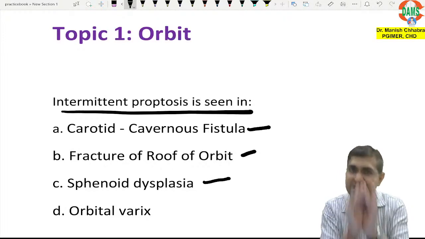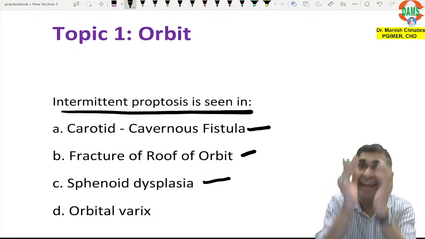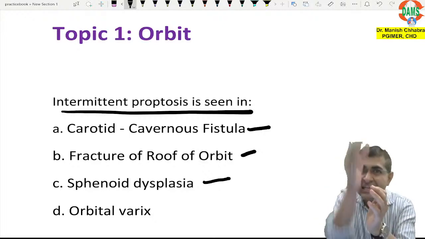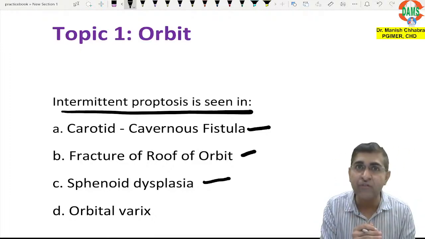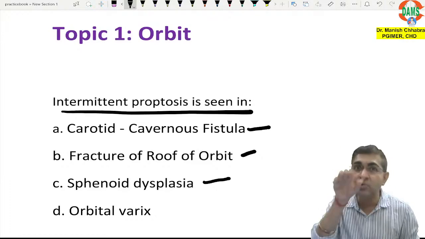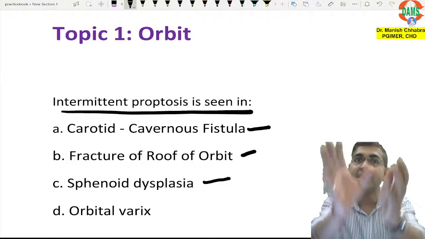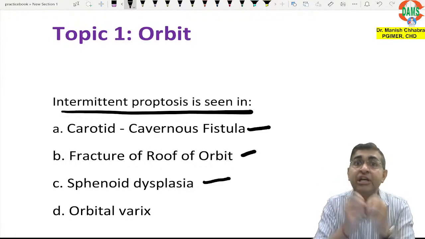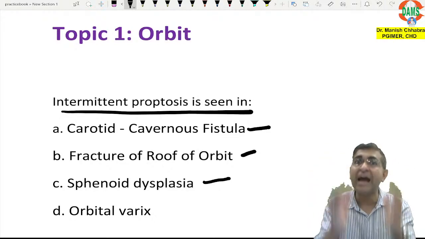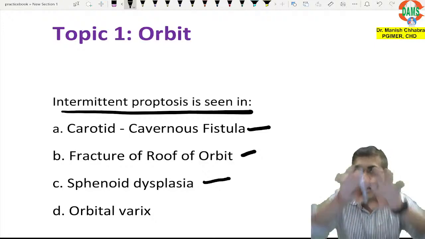In these diseases, there is a connection between the middle cranial cavity and the orbit, as a result of which you know that through the cavernous sinus there is passage of the internal carotid artery. And when the carotid artery is ruptured, there is a communication between the internal carotid artery and the surrounding cavernous sinus.